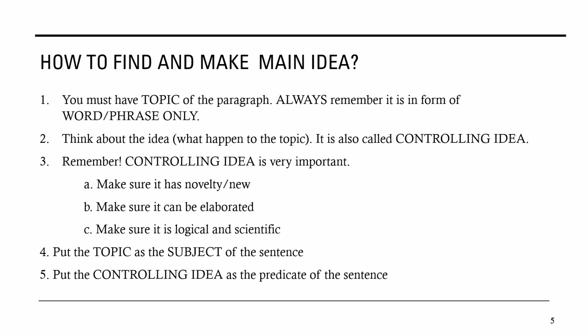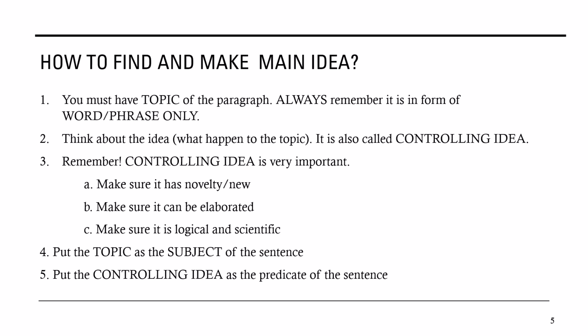Now we go on to how to find or make the main idea. These are the steps that you need to remember. The first one, you must have the topic of the paragraph. That's why in the previous meeting, we already assigned you to find the topic of each paragraph that you are going to write. Only the topic. You cannot make more than that. Only in the form of a word or phrase, because we have learned before that a topic is always in the form of a word or phrase.